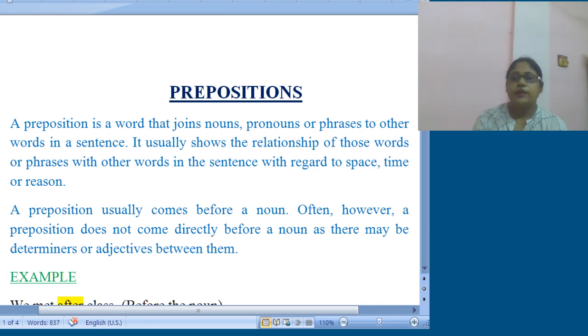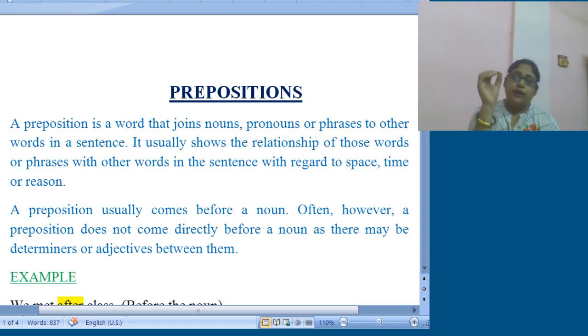So today we will start our half yearly portion with prepositions. So what is preposition? If we split the very word preposition, we get pre and position. So definitely preposition is a word that takes its position before a noun or a pronoun or a phrase or a determiner, or sometimes in between a determiner and adjective. So definitely the word pre says it will take its place before a noun or pronoun, right? Or a phrase, as I told.